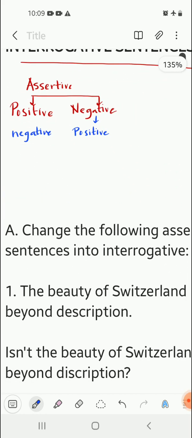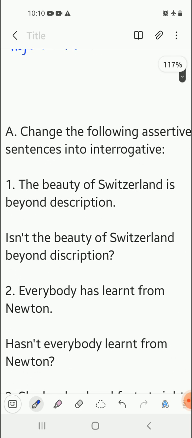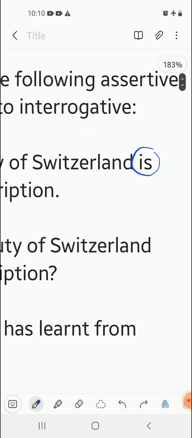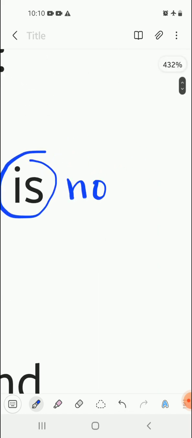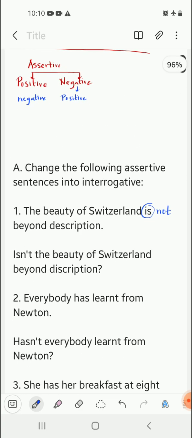Now we'll come to the question. Change the following assertive sentence into interrogative. The question given is: the beauty of Switzerland is beyond description. The first step is to identify the be form of verb if there is any. Here there is. This is the be form of verb. After the be form of verb, we have to add a not in order to make it a negative sentence. That is, the beauty of Switzerland is not beyond description. So this is the respective negative sentence.